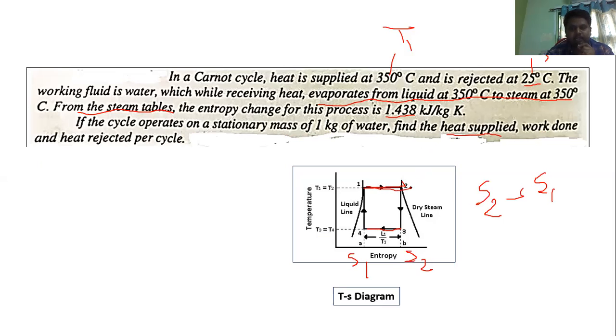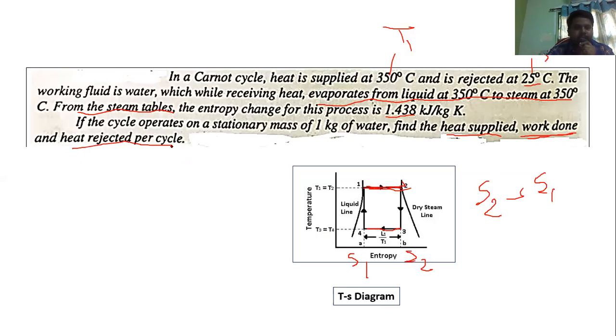We are always supplying the heat at the boiler to convert the water into steam. So 1 to 2 is the heat supplying, and work done. Where is work done? When steam passes through the turbine, it is producing some work, there will be mechanical energy. So at the turbine, there is work done, and heat rejected.